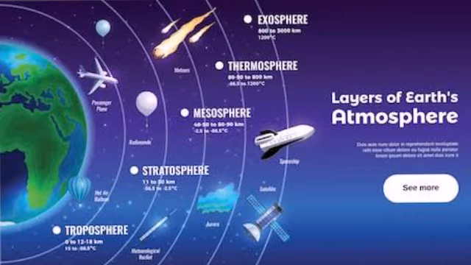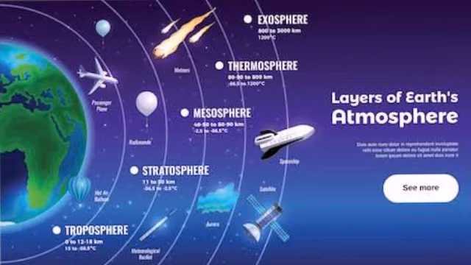Now we are moving to the next layer, that is TH, thermosphere. This layer is very thin. And in this layer, space shuttles orbit our Earth. Remember Mangalyaan? That Yaan goes to Mangal, close to the planet Mars.